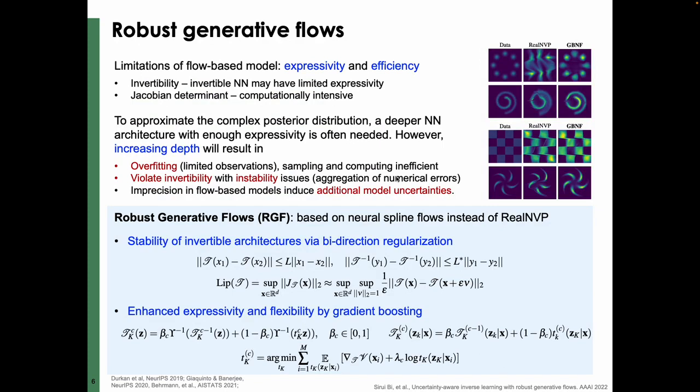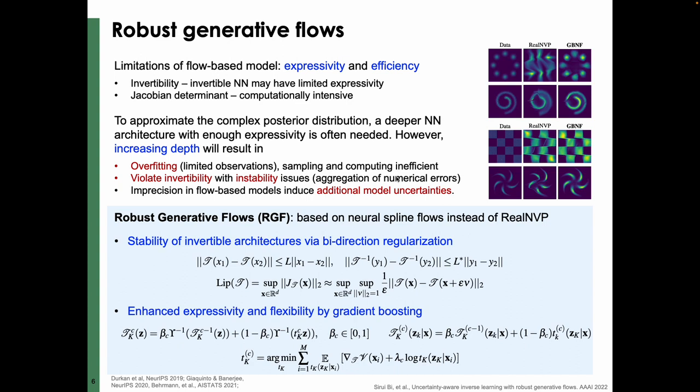And now we have derived the mathematical formulation, like the loss function and variational framework, and discussed several advantages of flow-based models. However, flow-based models also have some limitations, that is, expressibility and efficiency. As we've shown before, the flow model consists of a set of invertible neural networks. It may hurt the expressibility, right?